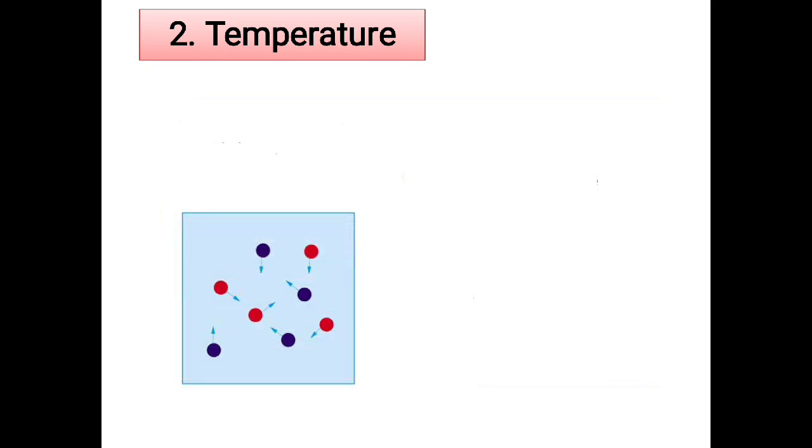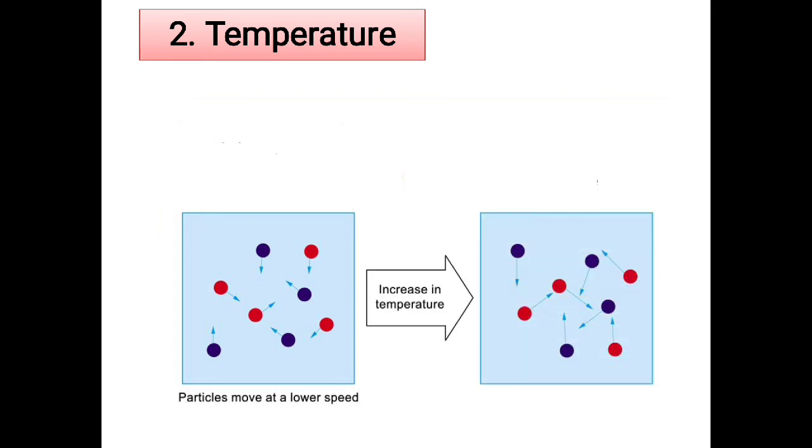Now we will see the next factor, that is temperature. Let me take again the molecules in the container. When the temperature is very low, the kinetic energy of the particles also will be very less, so particles will be moving at a lower speed. But as the temperature increases, the kinetic energy of the molecules also increases. They get more energy from the temperature, and they start moving faster, so you will see particles moving at a higher rate.